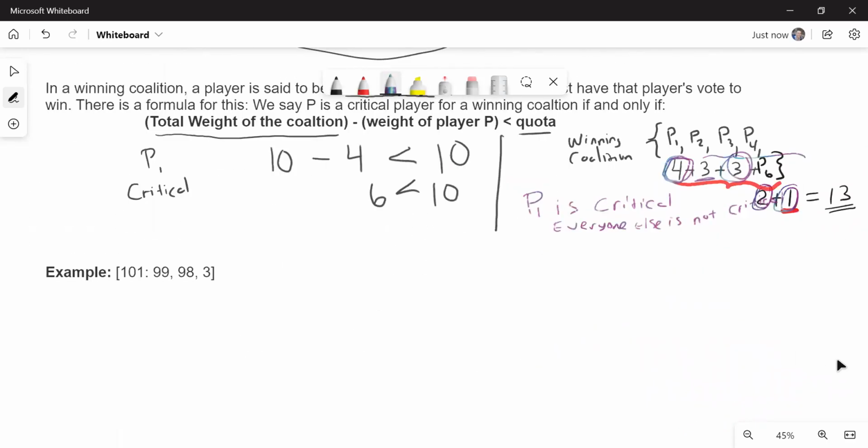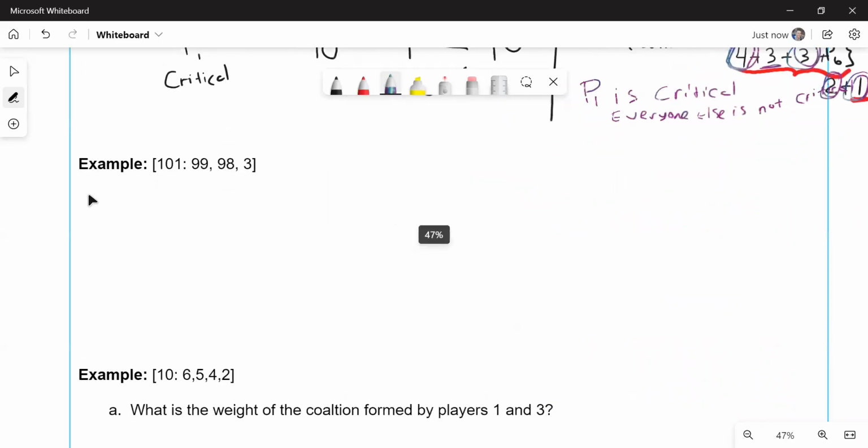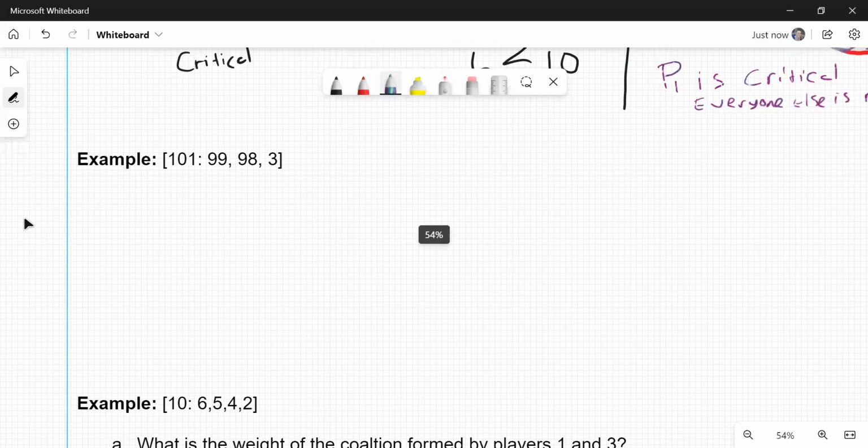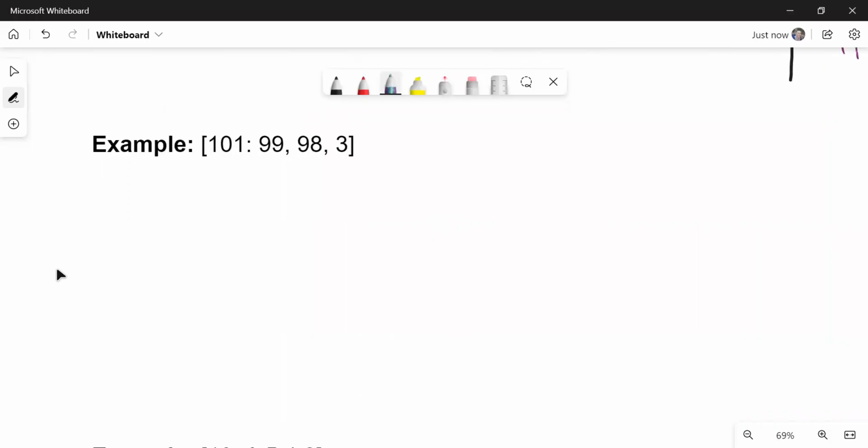So here's our first one, all right? Let's take a look at this weighted voting system. Quota is 100, all right? And we have only 3 players. That makes it a little less complex to look at. Player 1 has 99, player 2 has 98 weight, and player 3 has only a weight of 3.